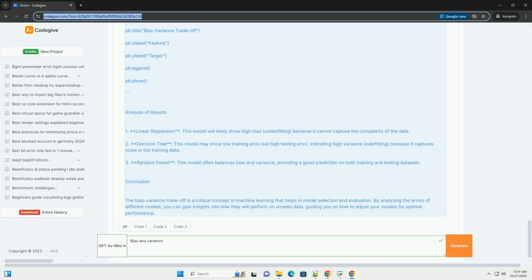Analysis of results. 1. Linear regression. This model will likely show high bias, underfitting, because it cannot capture the complexity of the data. 2. Decision tree. This model may show low training error but high testing error, indicating high variance, overfitting, because it captures noise in the training data. 3. Random forest. This model often balances bias and variance, providing a good prediction on both training and testing datasets.